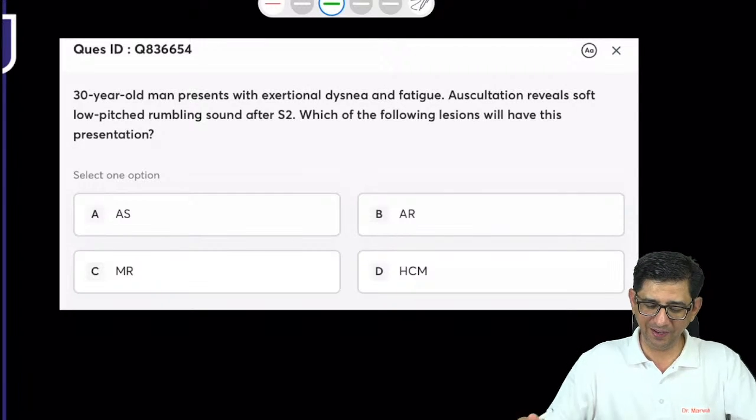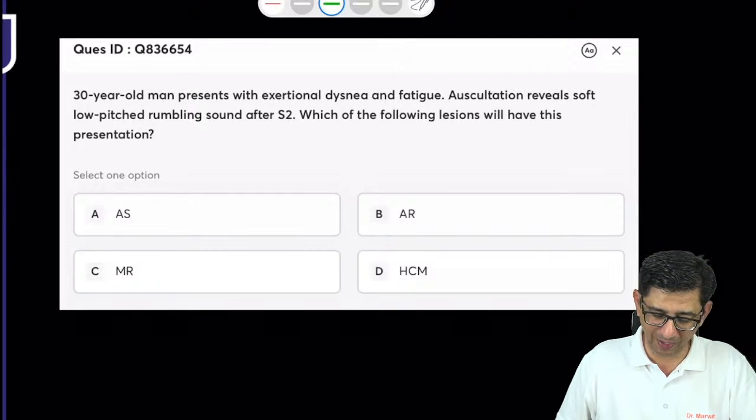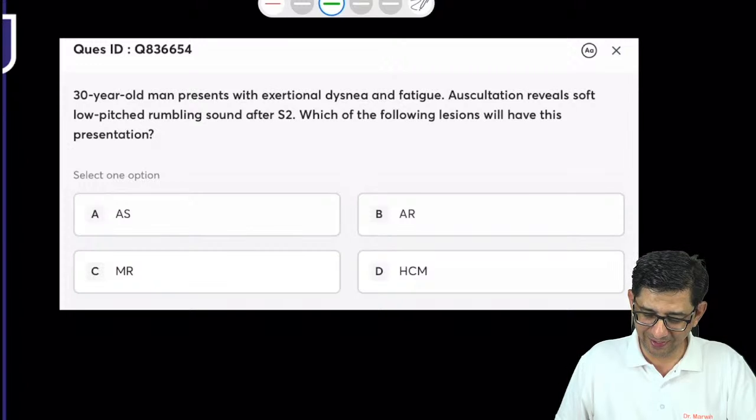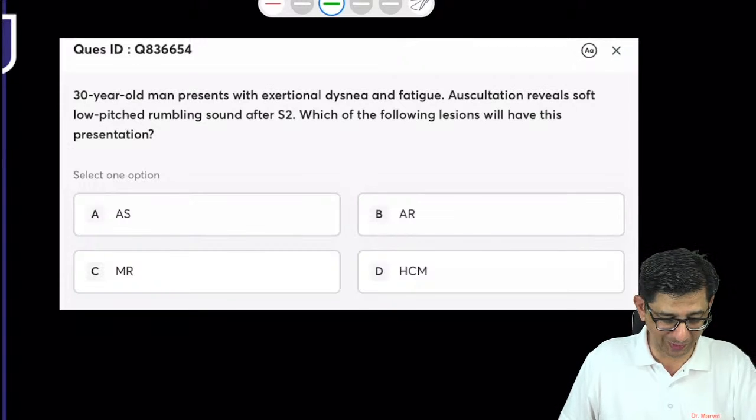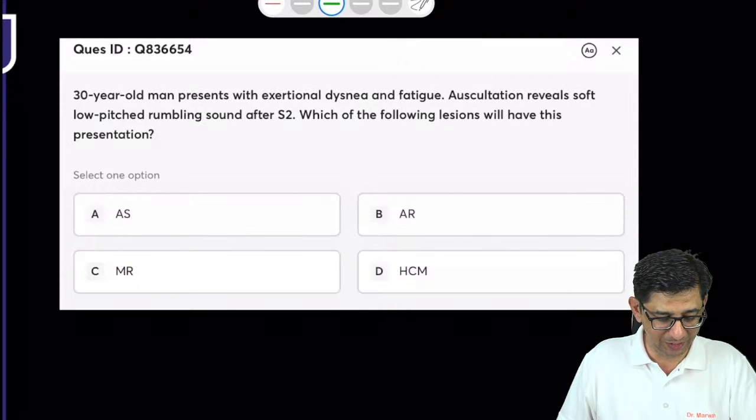Chalo ji, fine. I'm getting a little funny answers there. A 30-year-old man with exertional dyspnea and fatigue, and the auscultation reveals a soft, low-pitched rumbling sound after the second heart sound. Which of the following lesions will be present?